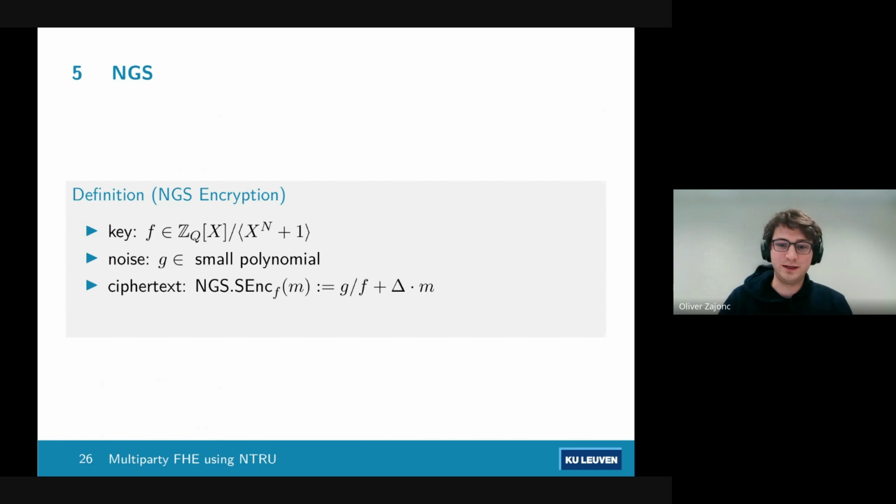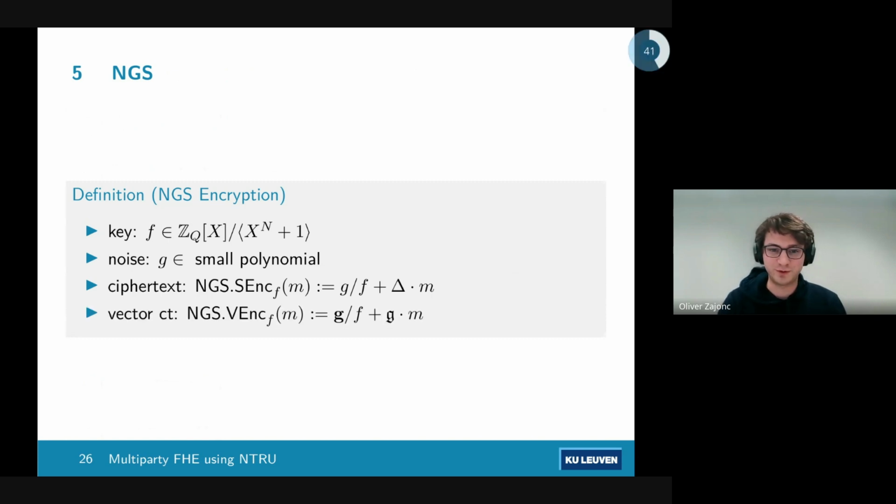Decryption here would be relatively simple. You multiply by your key. You divide by this delta value. You round away, so you remove this noise term entirely, and then you can divide by your key again, and you get your message. Now you notice that this doesn't say encryption, it says senc, which is scalar encryption, because we also have a vector encryption.